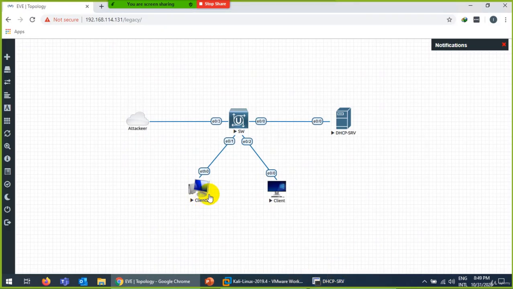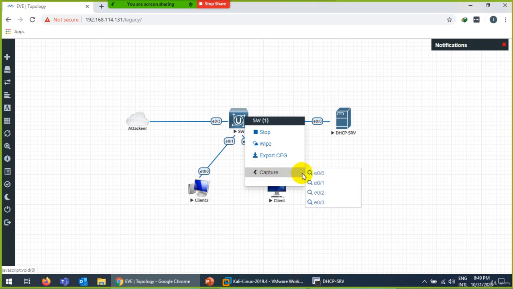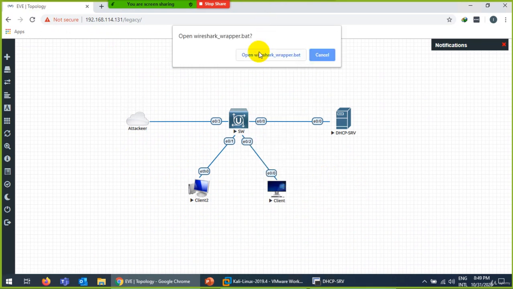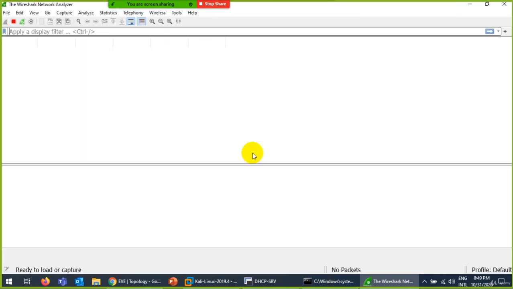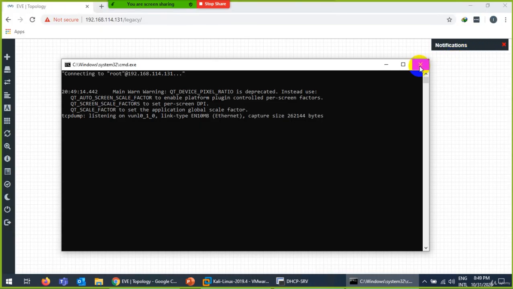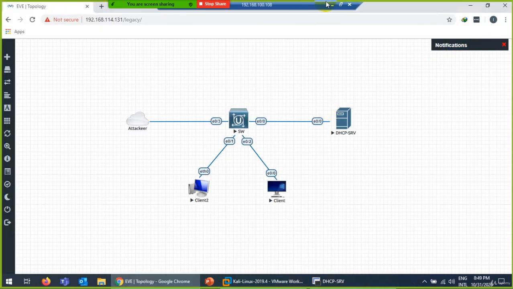Again, Wireshark is not working, so how can I capture? Let me see if it's capturing again or not. For some reason it stopped working. No. Anyway, I will show you next time.